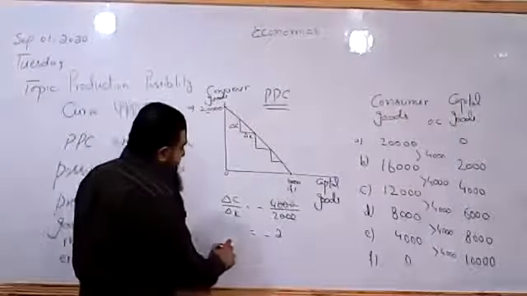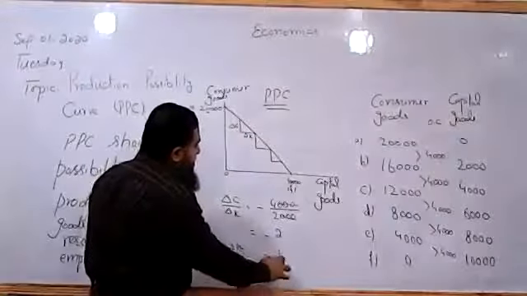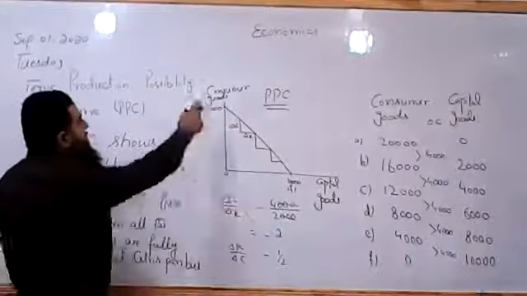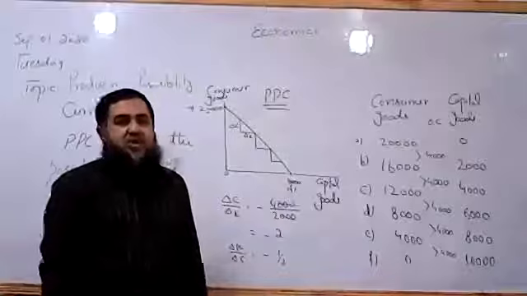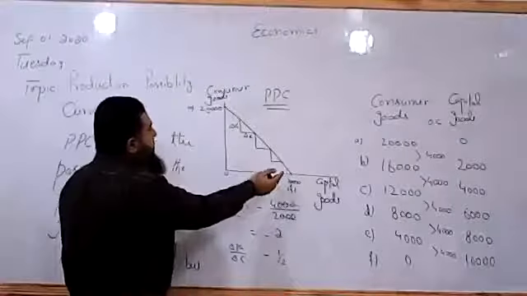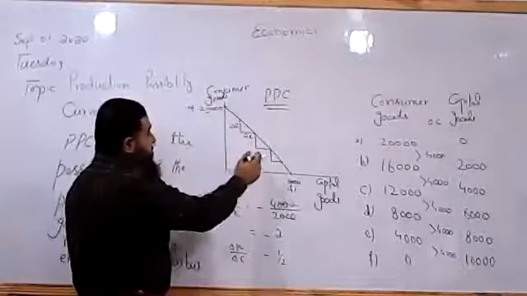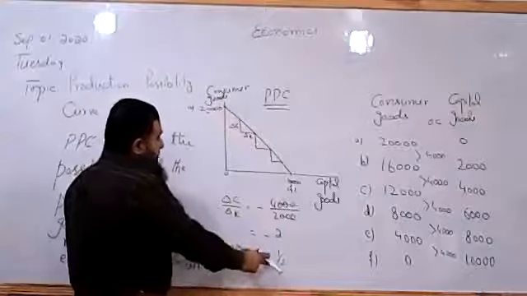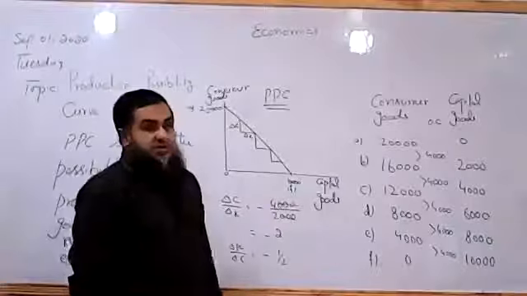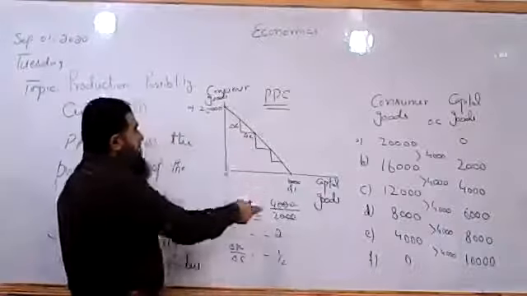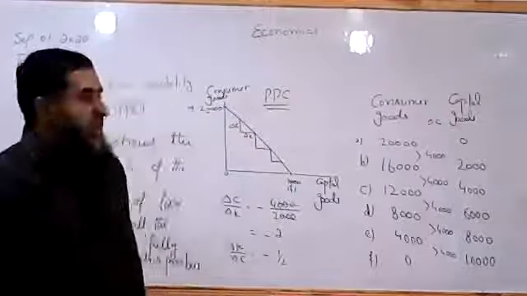Every time we have to give up this part of consumer goods to get only 1 unit of capital goods. If you invert it, like change in capital due to change in consumer goods, this will be minus 1/2. To have an extra unit of consumer goods, half of a capital good will be given up. So the other way around, it is also true. If we move from right to left, then we say half of the capital goods will be given up in order to get an extra unit of consumer goods. Or if we move from left to right, we say 2 units of consumer goods will be given up in order to get an extra unit of capital goods.